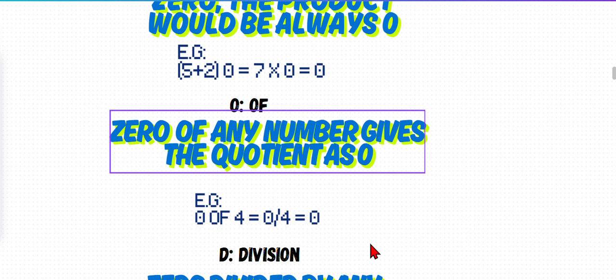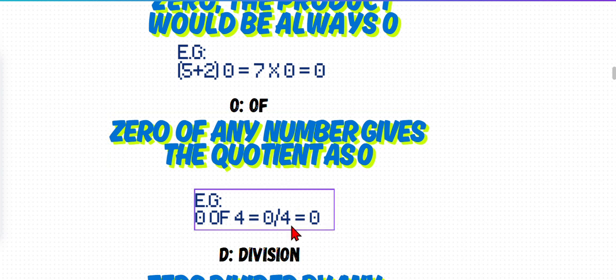0 of 4. I mean, let's take a pizza having 4 parts. I have eaten 0 parts from them, or 0 of 4, or 0 divided by 4, or 0 by 4. It can be written as 0 by 4, which is equal to 0, because in that pizza I have eaten 0 parts. 0 of 4 means 0 parts of 4. How many parts have I eaten? 0.